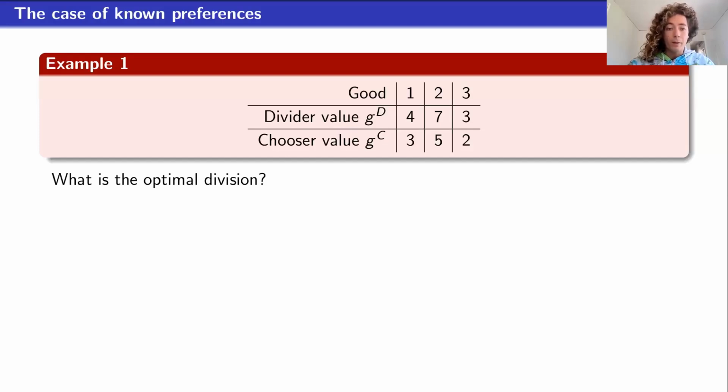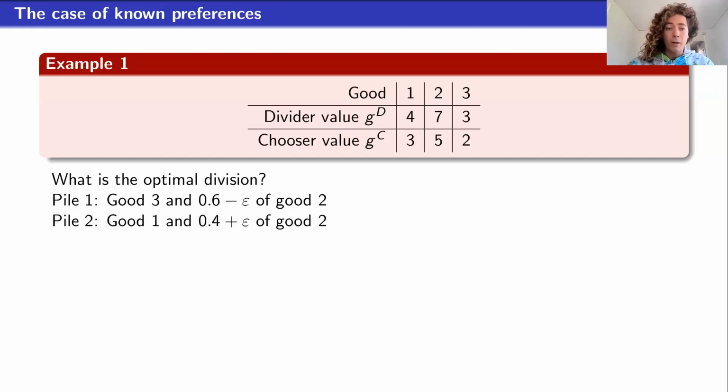Well, if you think about this enough, you will eventually realize that the optimal division is to put all of good 3 and just less than 0.6 of good 2 into the preferred pile 1, leaving the remains in pile 2. Okay, and you can make epsilon equal 0 with the right equilibrium concept. The chooser will break indifference in favor of the divider. So why is this optimal division?